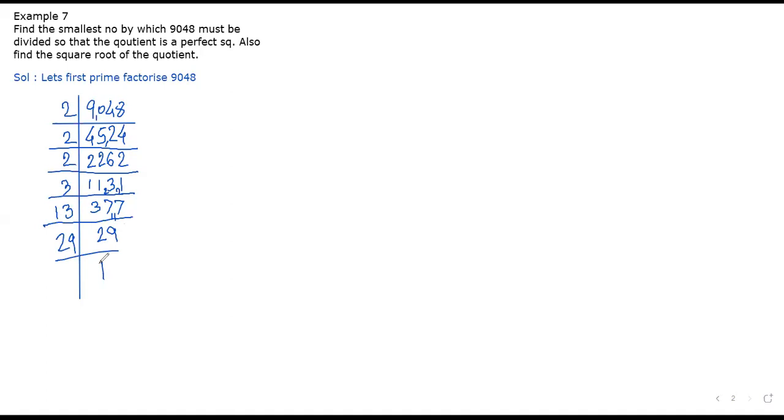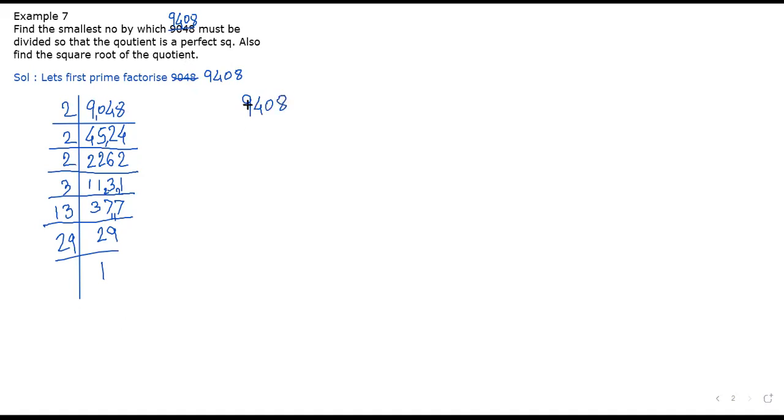I've taken a number wrong, children. Okay, chalo koi baat nahi. The number has to be 9408. See, in exams also we copy wrong numbers and then there becomes a big mistake. This is right, but the number itself copied was wrong. So chalo, now do it for 9408, all of you.